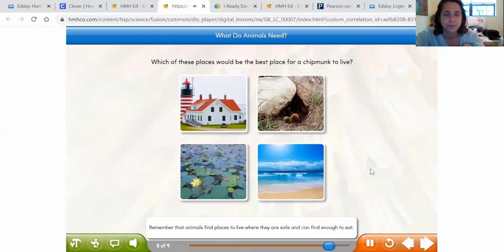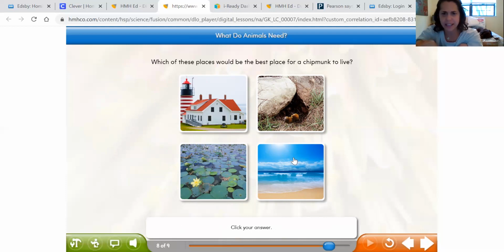Remember that animals find places to live where they are safe and can find enough to eat. A chipmunk likes to dig. It eats nuts and seeds. Which of these places would be the best place for a chipmunk to live? Click your answer. Yeah, they live in a lighthouse. No, they live in the water.